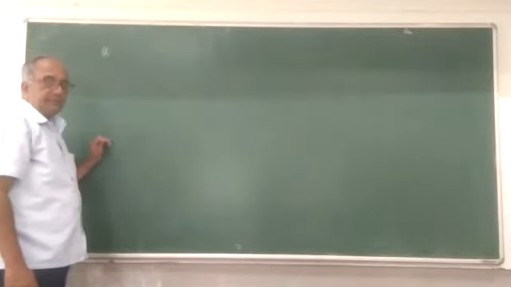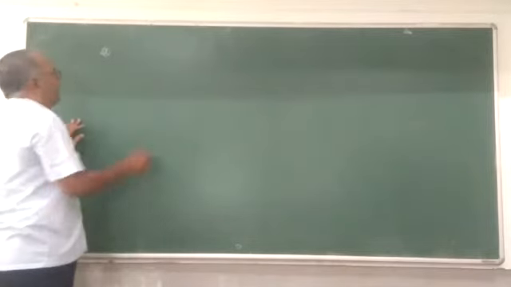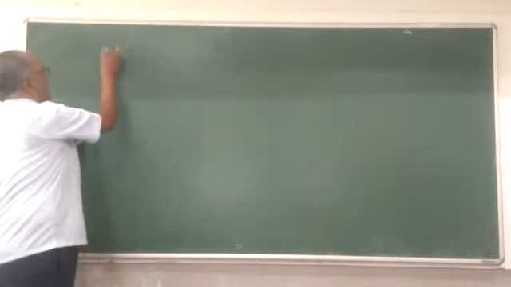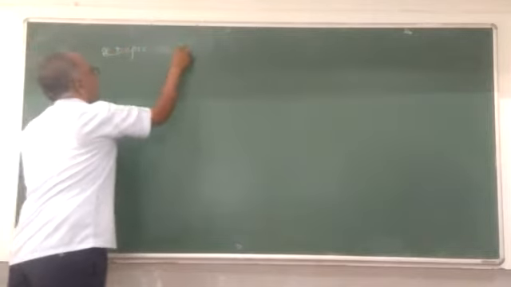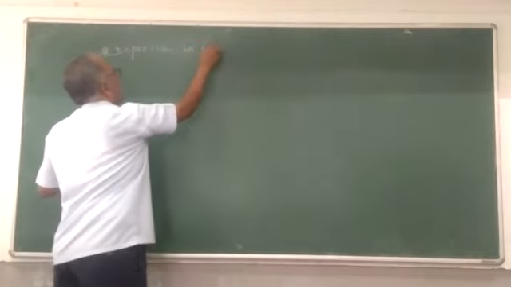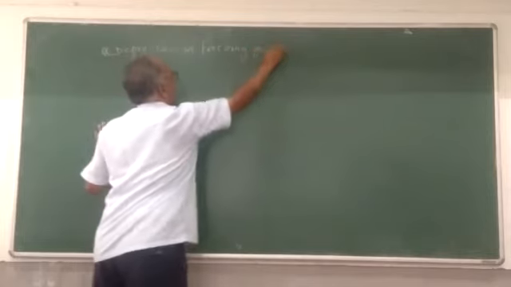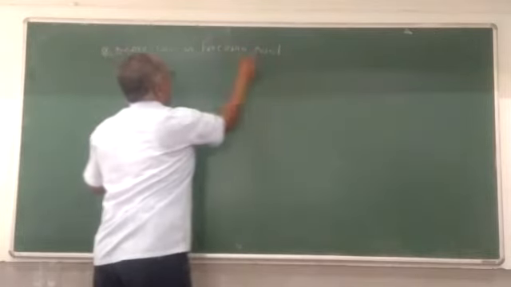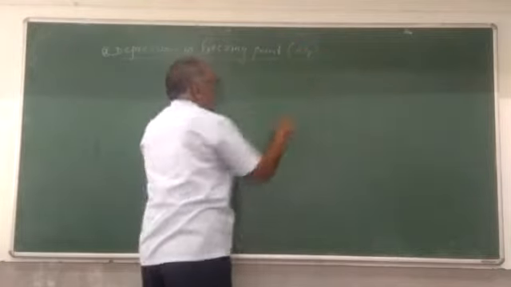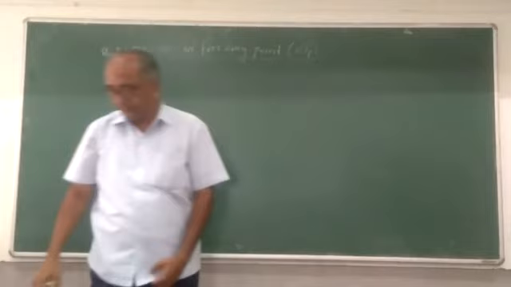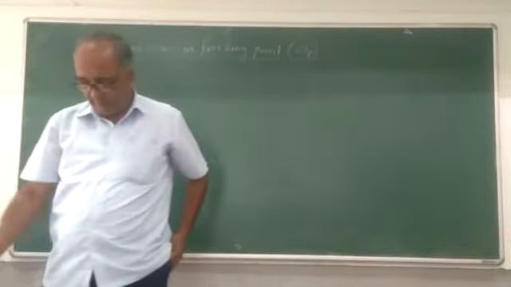So yesterday you know that one of the colligative properties is relative lowering of vapor pressure. Today we will discuss the depression in freezing point, which is denoted by the symbol delta Tf. Now, what is meant by depression in freezing point?